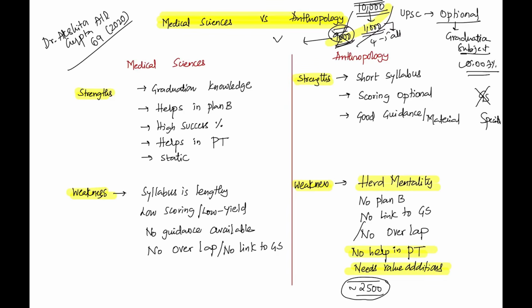If they ask me to vote whether to keep the optional or remove it, I'll still go for keeping it there. The optional should be there in UPSC for the sole reason that if the doctors cannot perform well, it's a hard truth, it's an honest truth, your being successful in this exam is less than 0.01%. So you should have a strong backup plan B. It is only possible if you stay connected to medical science, right?